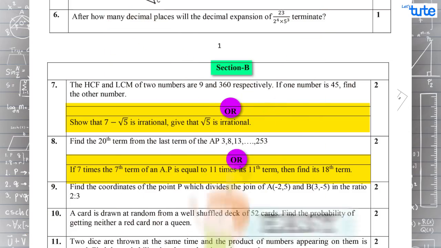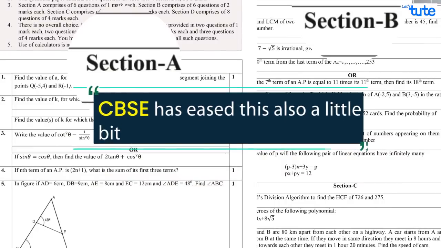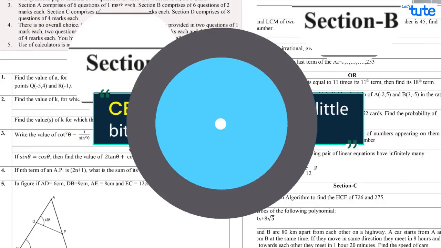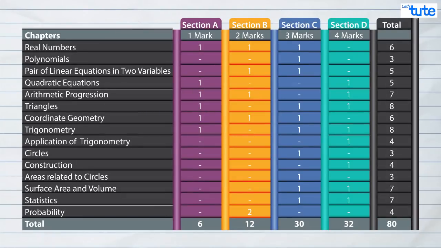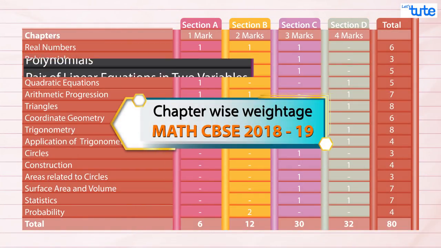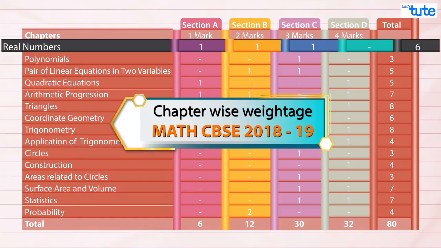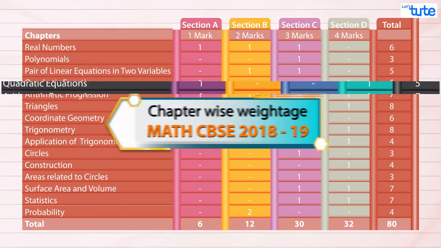Now, since these are one of the easiest and the most scoring sections, CBSE has eased this also a little bit. Let's form a table which consists of the number of questions asked from each chapter and in which section they are asked and the weightage of each question and each chapter.